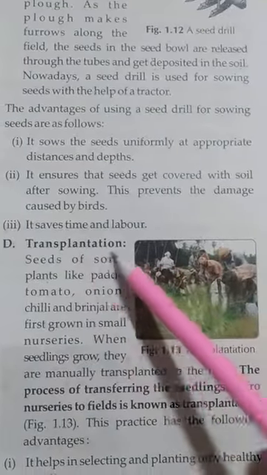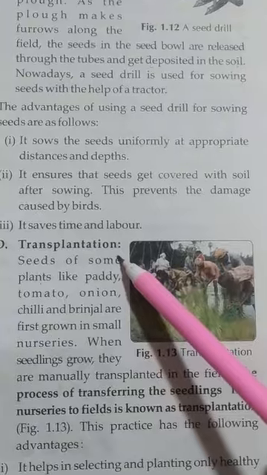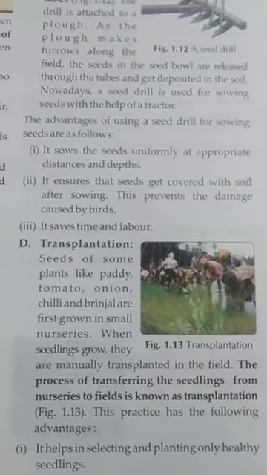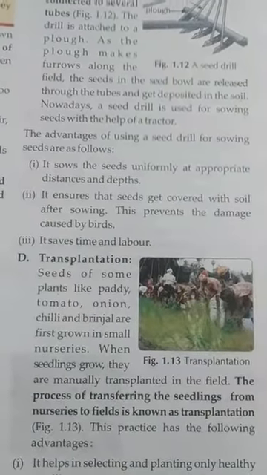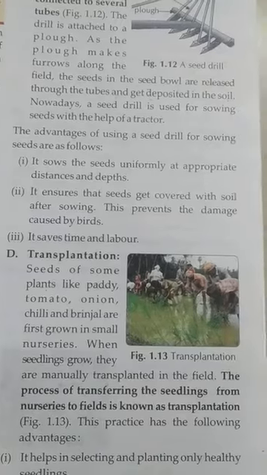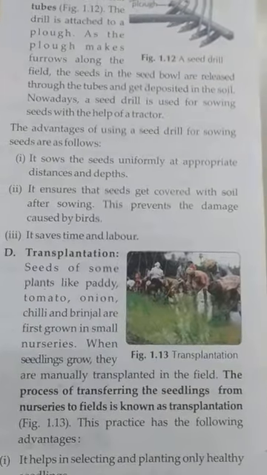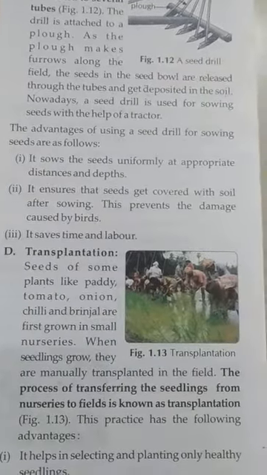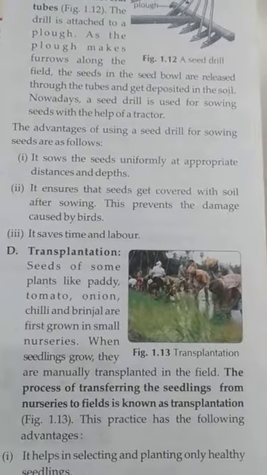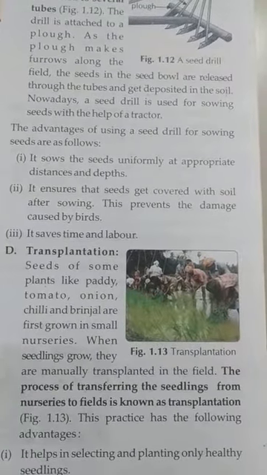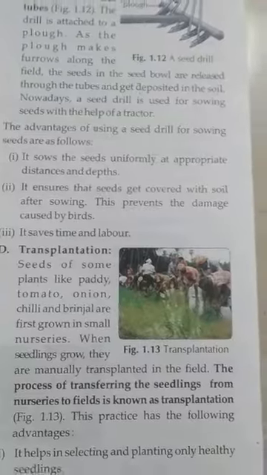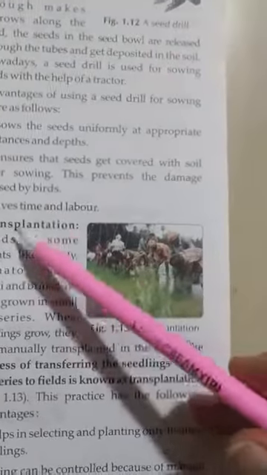Now next, transplantation. Transplantation is the method by which we use a nursery system. In the nursery, first we take the seeds of some plants, then after the plants grow 2 or 3 inches, we take them out from the soil and again keep them in our field. This is the transplantation method.